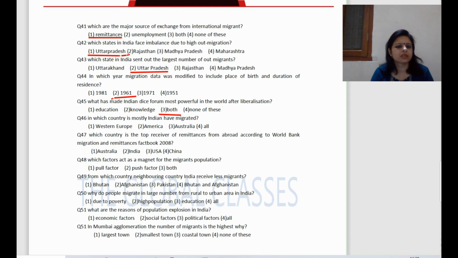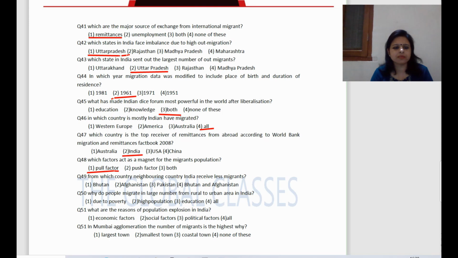Now next question. To which country have most Indians migrated? The answer is all. Now next question. Which country is the top receiver of remittances from abroad according to the World Bank Migration and Remittances Factbook 2008? The right answer is India. Now next question. Which factor acts as a magnet for migrant populations? The right answer is pull factor.